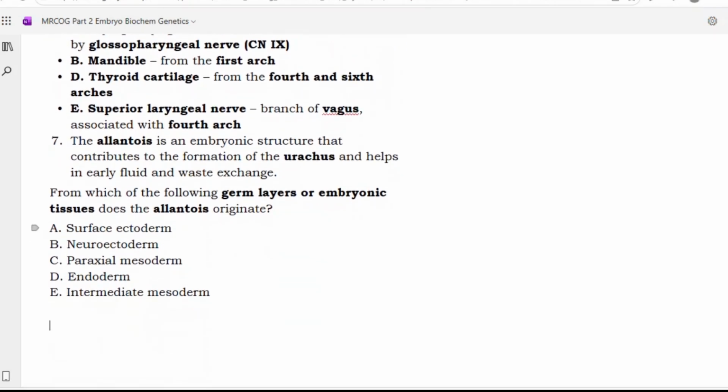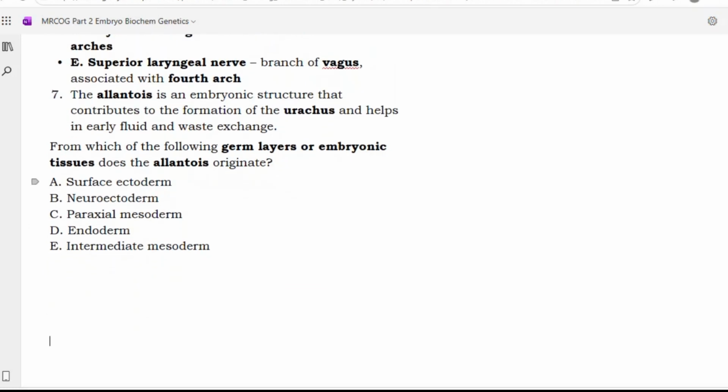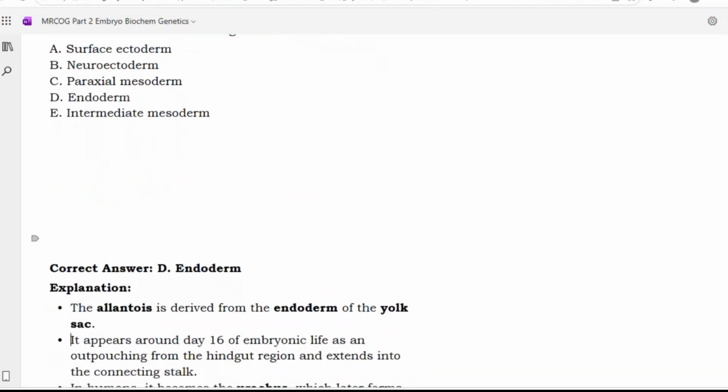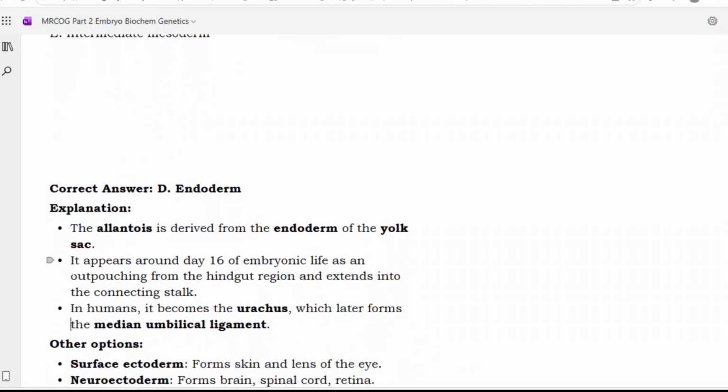Next, doctor. The allantois is an embryonic structure that contributes to the formation of the urachus and helps in early fluid and waste exchange. From which germ layer or embryonic tissue does the allantois originate? Surface ectoderm, neuroectoderm, paraxial mesoderm, endoderm, intermediate mesoderm. So option D, endoderm. We have seen this previously also. The allantois is derived from the endoderm of the yolk sac.